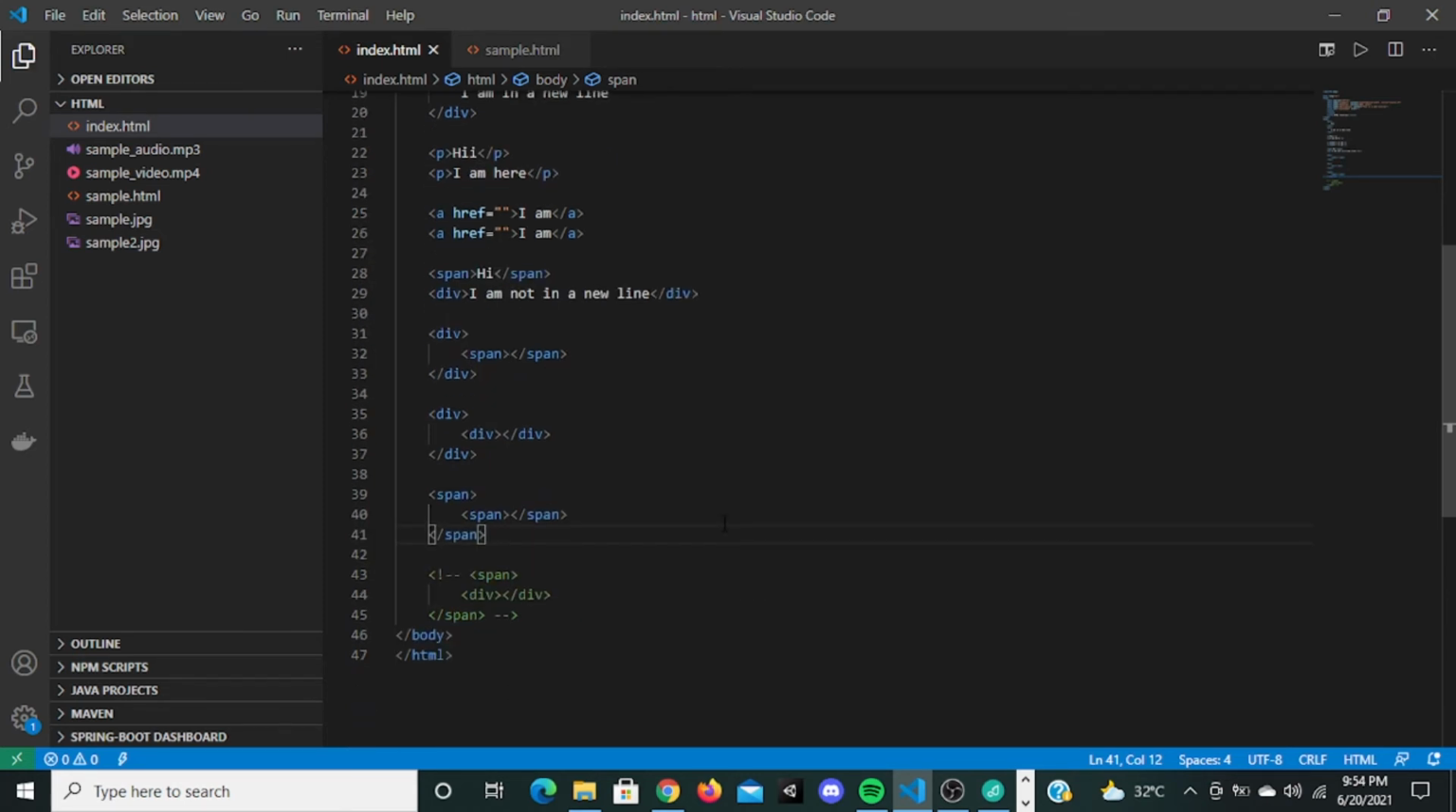So, are block elements and inline elements clear? Are there any doubts? If you have any doubts, you can ask me. If it's clear, I can move forward.